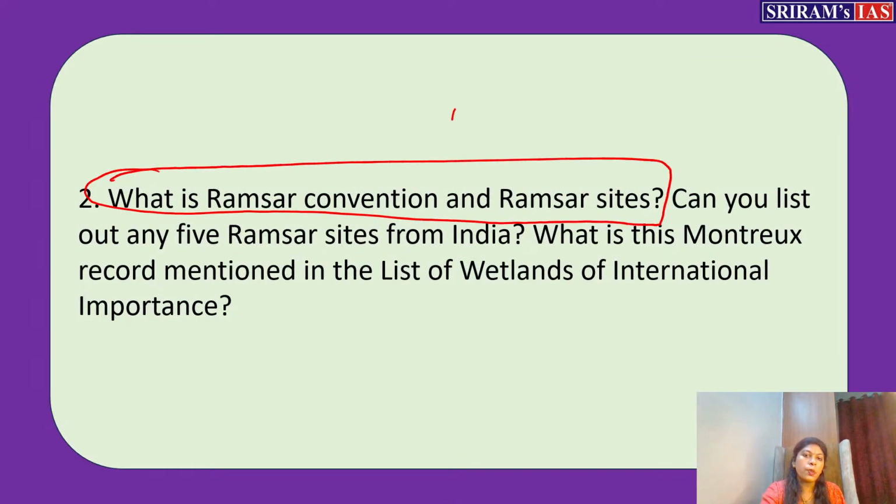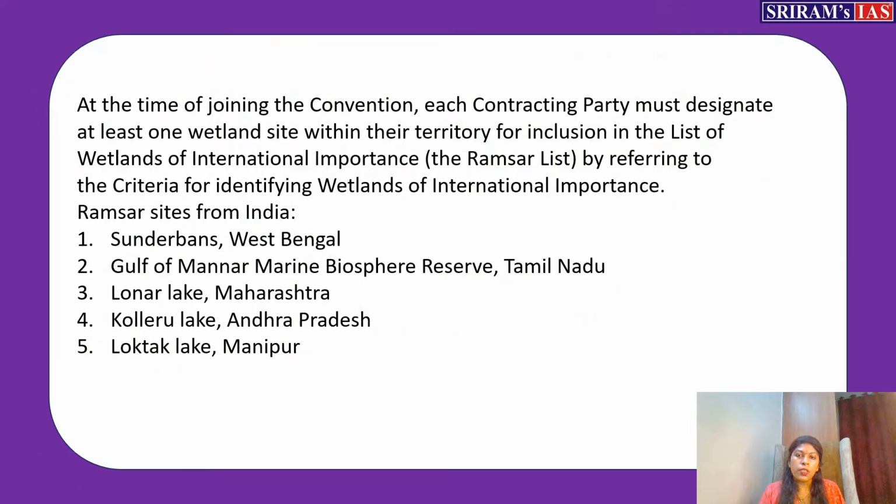Then come to the second. The first question itself has two parts. First is what is the Ramsar Convention. Second is what are called Ramsar sites. So you can just write about Ramsar sites in two sentences. It is enough to explain it.